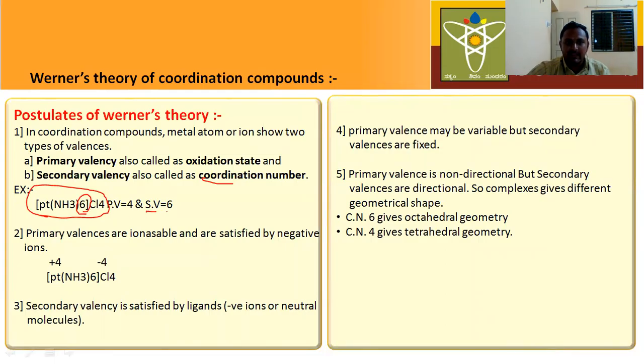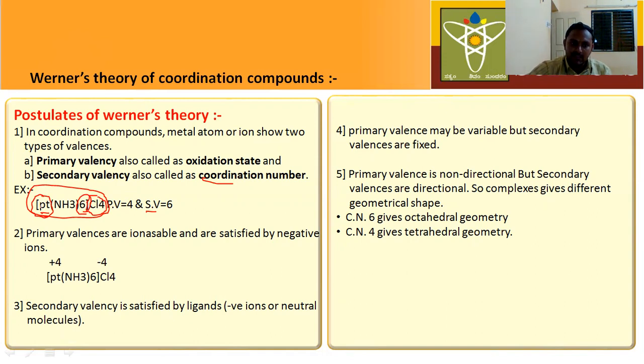So secondary valency is equal to 6. Next, the central metal atom. Primary valency is also called the oxidation state of platinum, or we can predict it on the basis of counter ions also. How many counter ions are there? 4. But mainly we have to focus on the oxidation state of the metal.